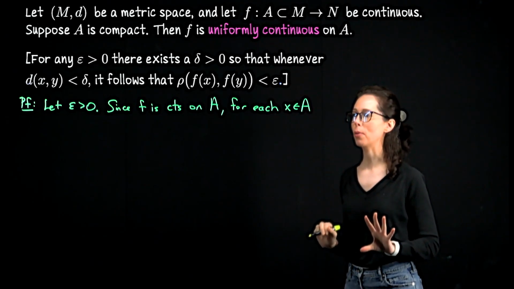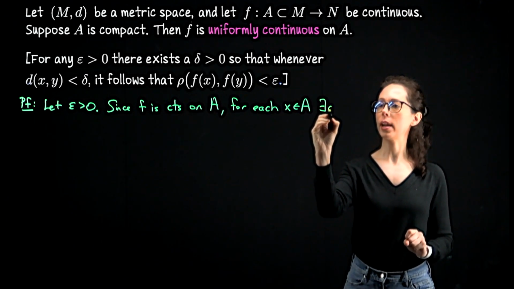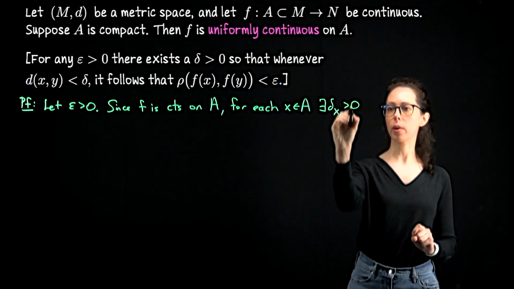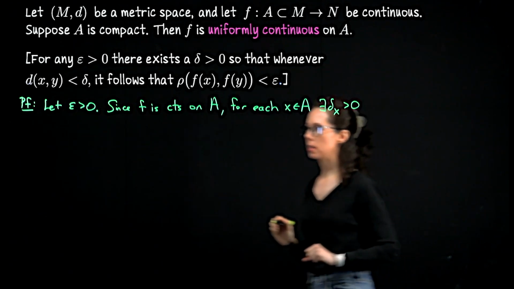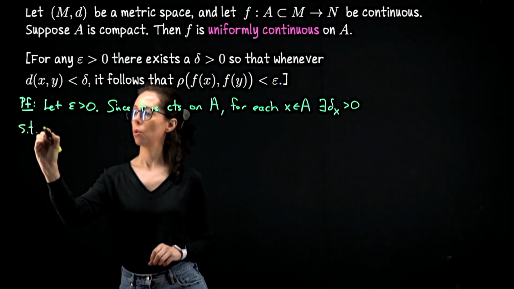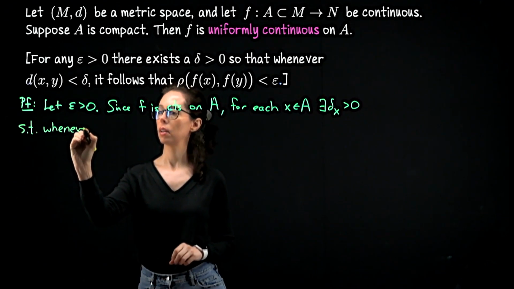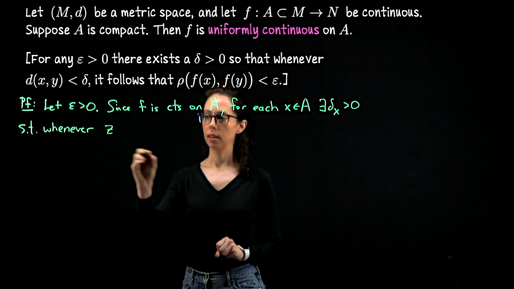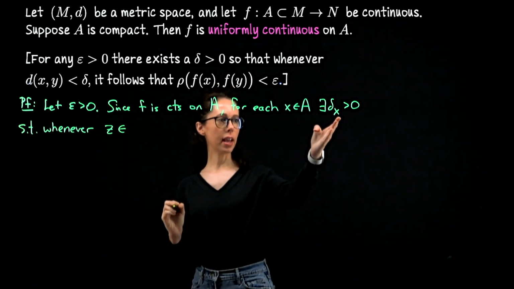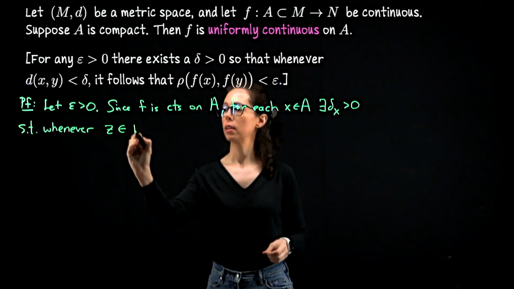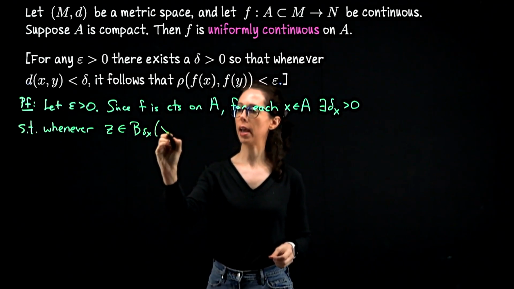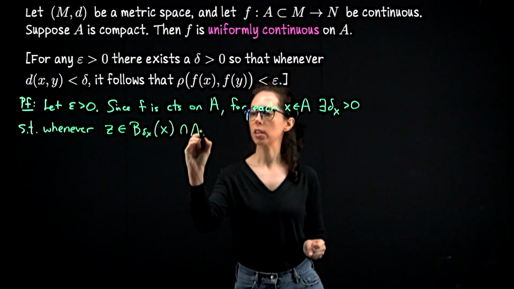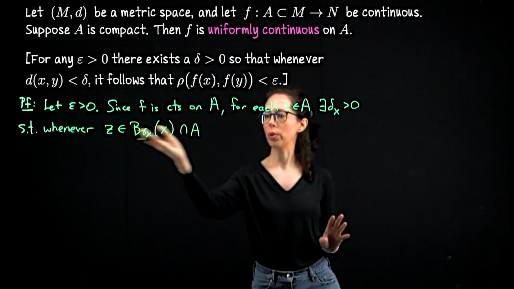Okay, saying too much out loud, let's keep writing. For each x in A, there exists a radius which depends on x. So that's how normal continuity works. That's why I'm writing subscript x here. So that whenever, let's see, how do I want to write this? How about z, another input, is in this delta_x neighborhood around this point. So the ball of radius delta_x around x. And let me also make sure it's in the domain. So I will write the intersection of that with A just to make sure that we're only evaluating points from the actual domain.